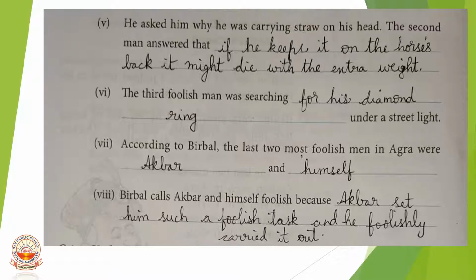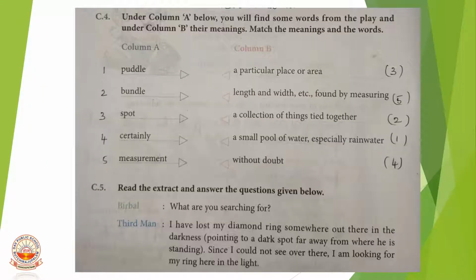Eighth one. Birbal calls Akbar and himself foolish because Akbar set him such a foolish task and he foolishly carried it out. So next, under column A, you will find some words from the play and under column B, their meanings. So these are meanings, children. So let us match them.